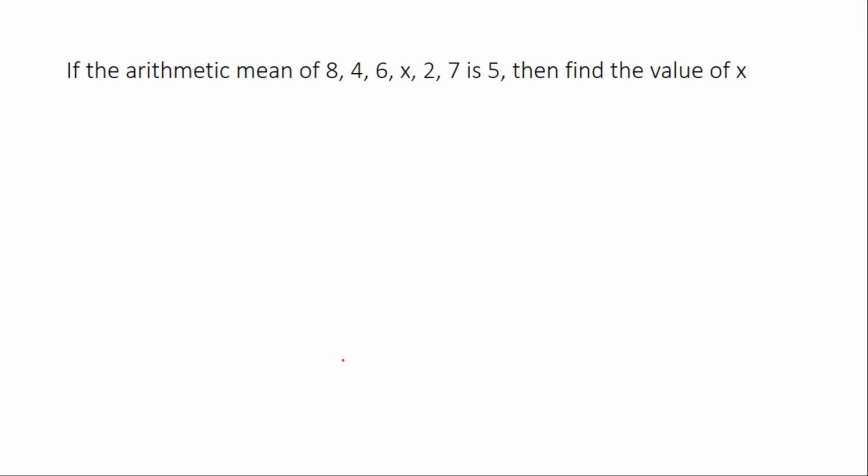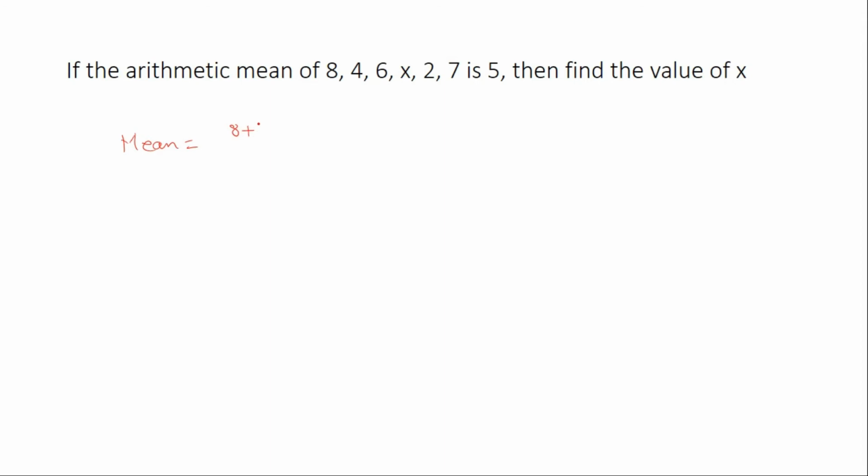Next question. If the arithmetic mean of 8, 4, 6, x, 2, 7 is 5, then you have to find the value of x. So we know the formula of mean is sum of all the observations by number of observations. That means